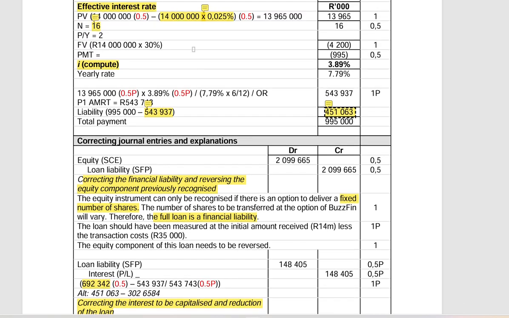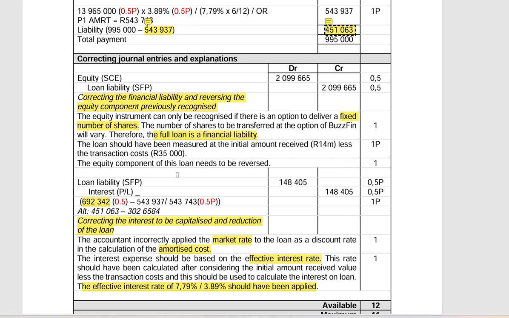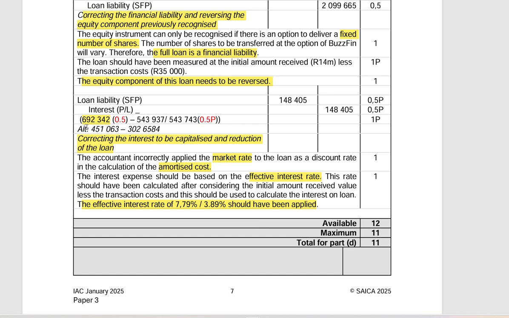You would have done this here at the top, and then you would have gotten the full mark. The equity component of this loan needed to be reversed, which is generally what you have done here at the top. And then we spoke about the fact that the interest rate that was used was not correct in order to calculate the interest payment.